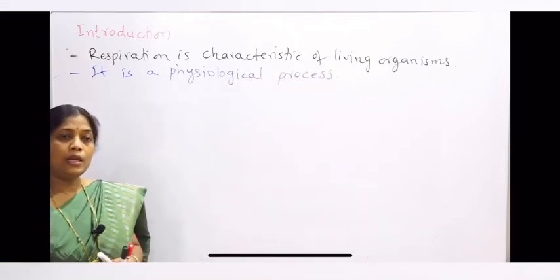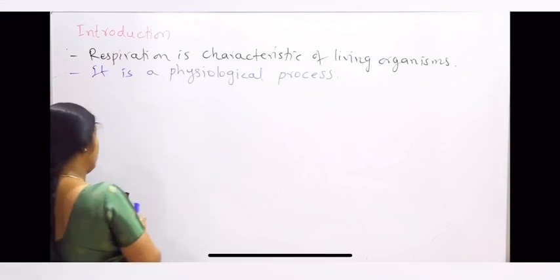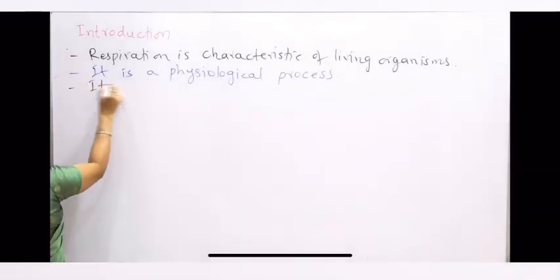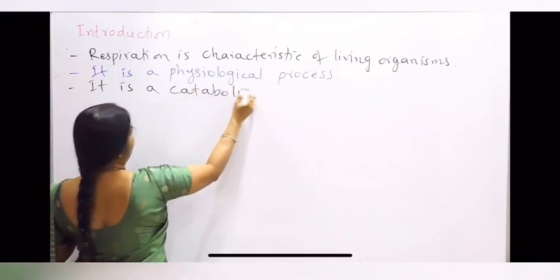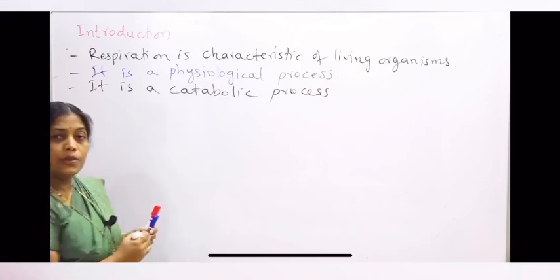Now it is actually a process in which there is a breakdown of food, and because there is a breakdown of food, we say that respiration is a catabolic process. And catabolism is a process which releases energy.